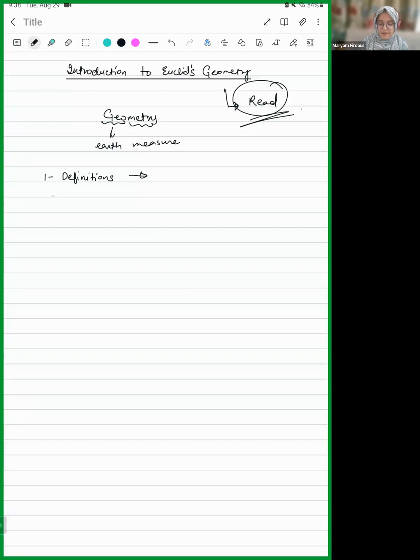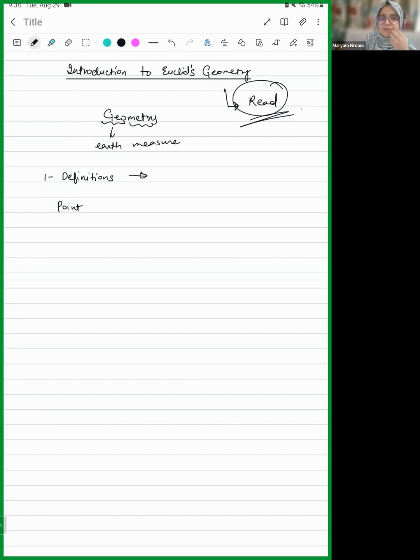So he defined what a point is. Can someone read it? When you open the chapter, flip 3 pages, you will find Euclid's definitions, axioms, and postulates. So please read the definition of a point. Someone, anyone? Can you find it? Did you find it in your textbook?